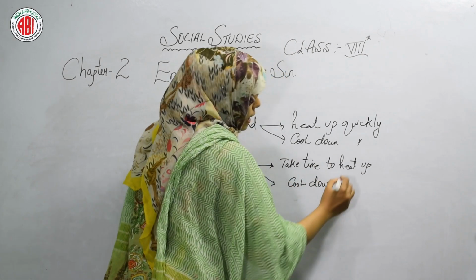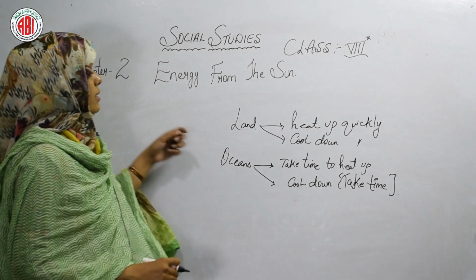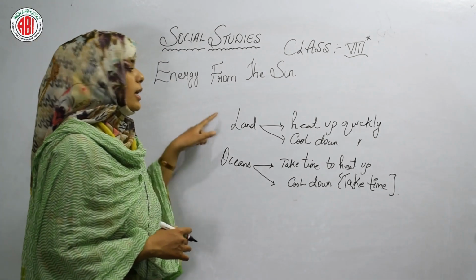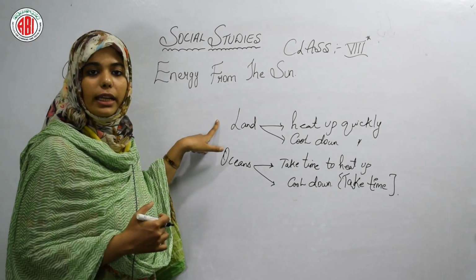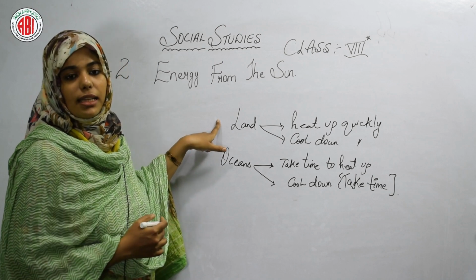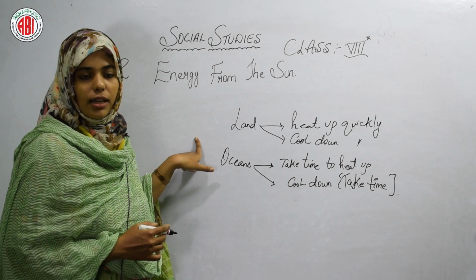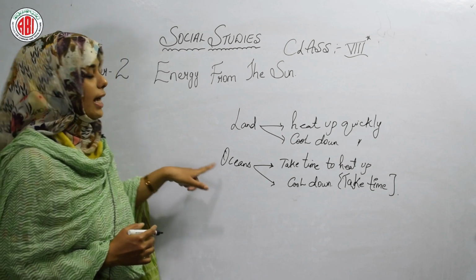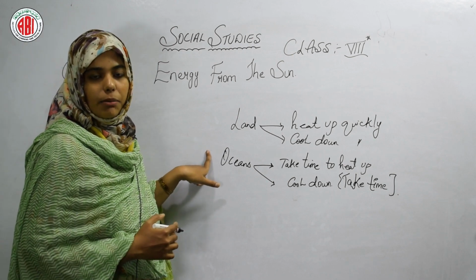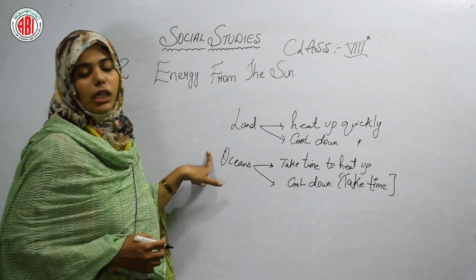So this is the difference between land and ocean. Land heats up quickly and cools down quickly, whereas oceans are completely different, as we have learned just now. That is why they take a lot of time to heat up and a lot of time to cool down also.